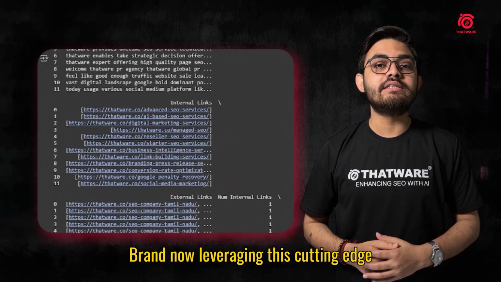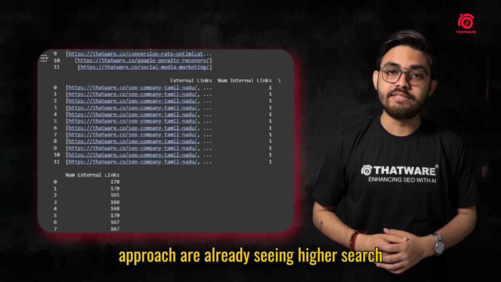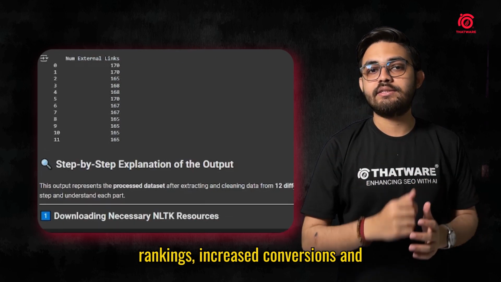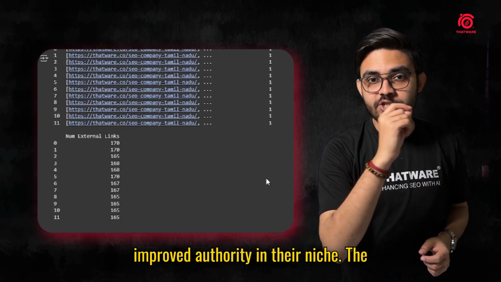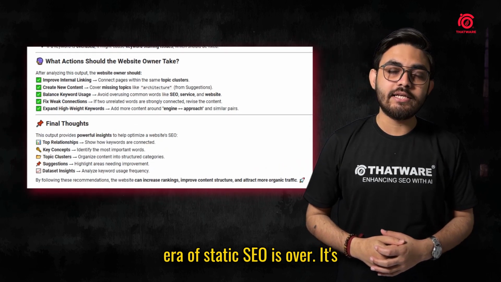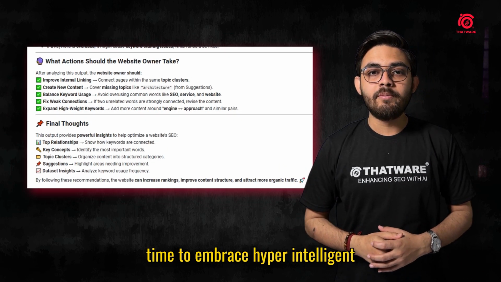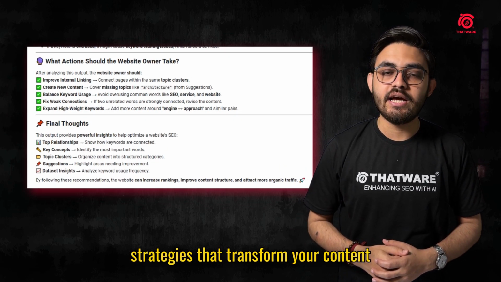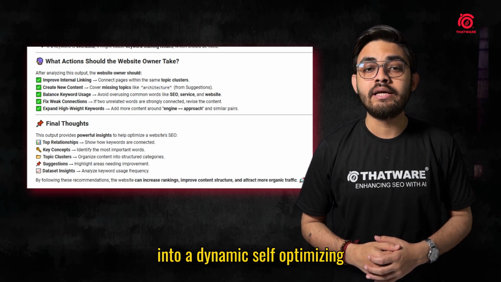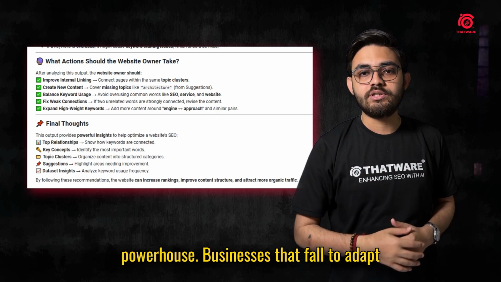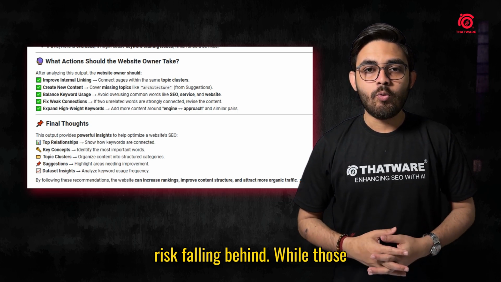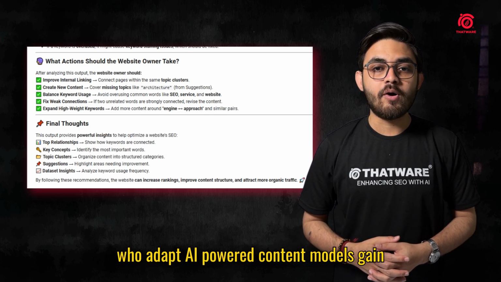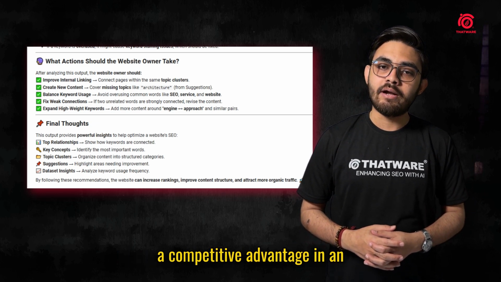Brands now leveraging this cutting-edge approach are already seeing higher search rankings, increased conversions, and improved authority in their niche. The era of static SEO is over. It's time to embrace hyper-intelligent strategies that transform your content into a dynamic, self-optimizing powerhouse. Businesses that fail to adapt risk falling behind, while those who adopt AI-powered content models gain a competitive advantage in an increasingly digital marketplace.